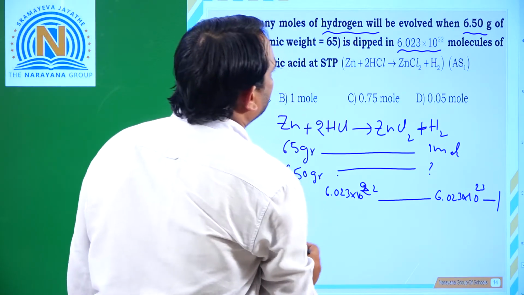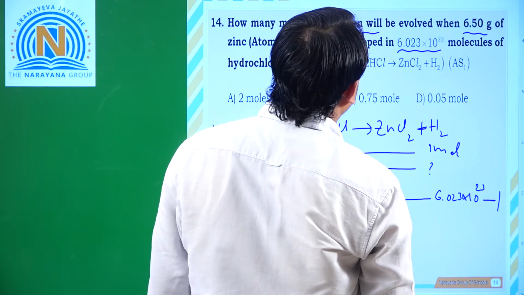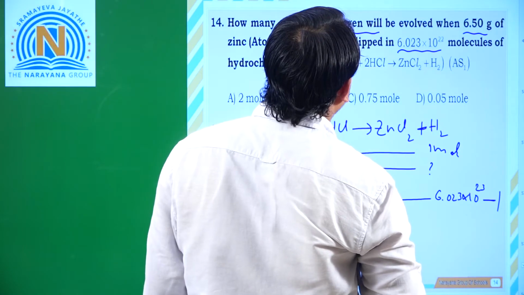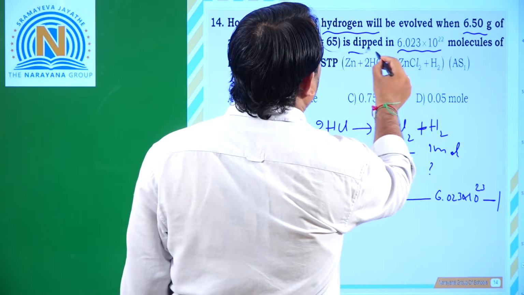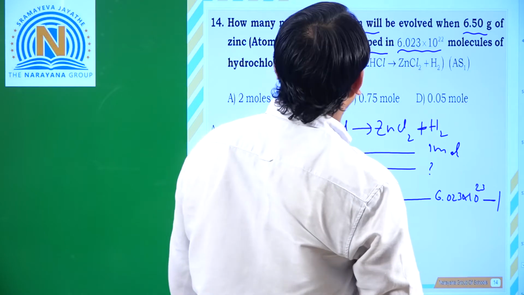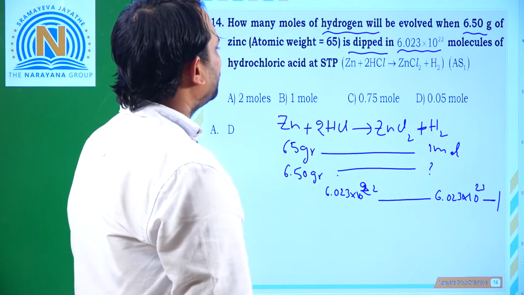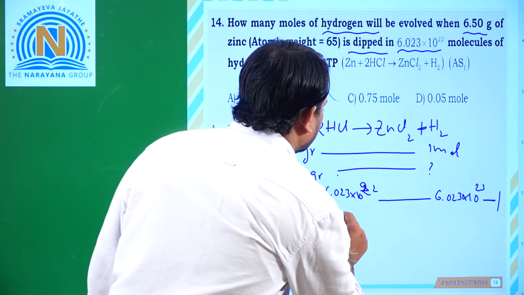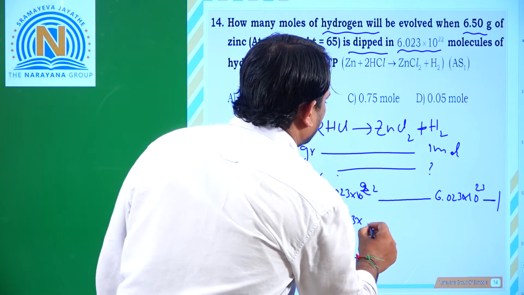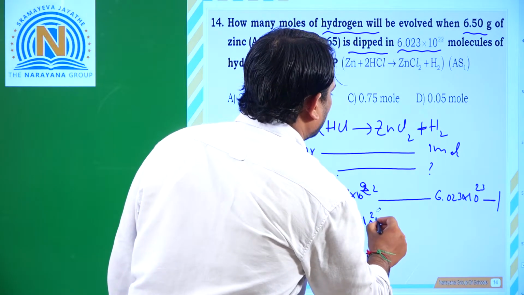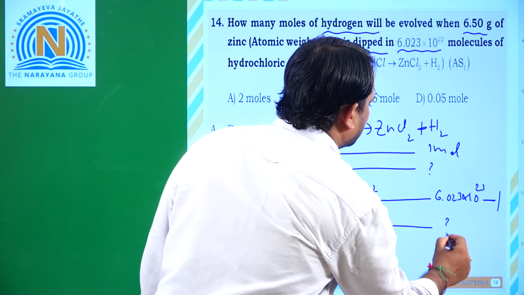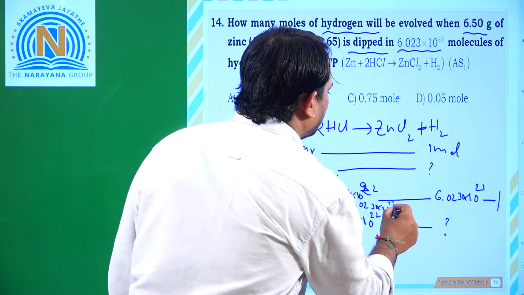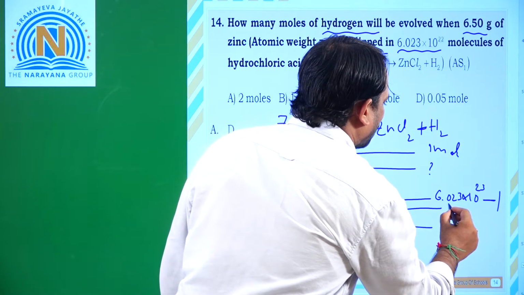So now what is our question? How many moles of hydrogen will be evolved when 6.50 grams of zinc is dipped in 6.023 into 10 to the power of 22 molecules of hydrochloric acid at STP? So 6.023 into 10 to the power of 22 will liberate how much, when 2 into 6.023 into 10 to the power of 23 will give 1 mole.